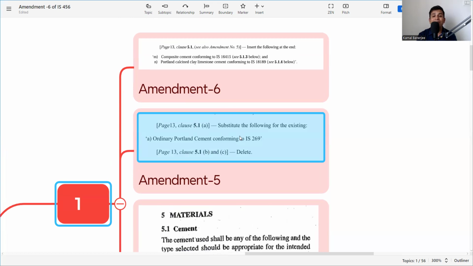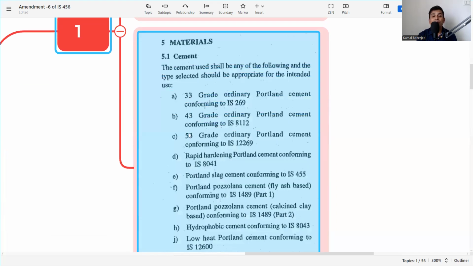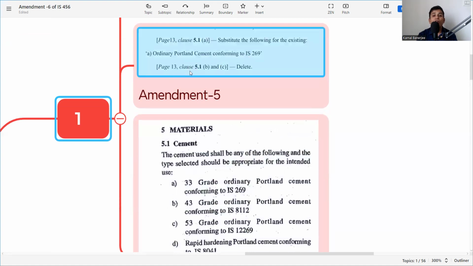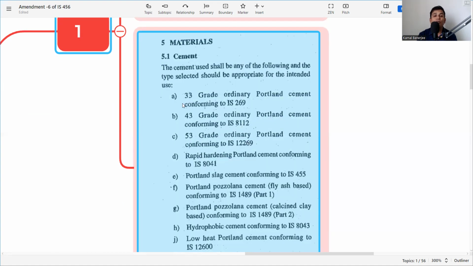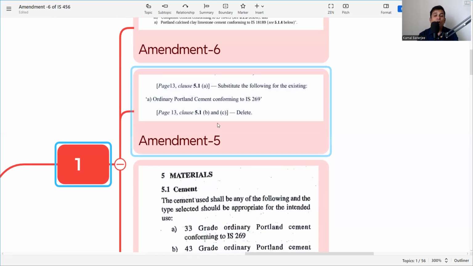In Amendment 5, they are saying substitute the following for the existing ordinary Portland cement. In the original code, they had 33, 43, 53 grade cement as per IS 269, 8112 and 12269. But after that, in 2015, they incorporated all the OPC grades in IS 269, and this 8112 and 12269 is obsolete or superseded. So in Amendment 5, they are saying clause 5.1 B and C deleted. And here it is 33 grade, ordinary Portland cement conforming to IS 269. So all the grades are incorporated.